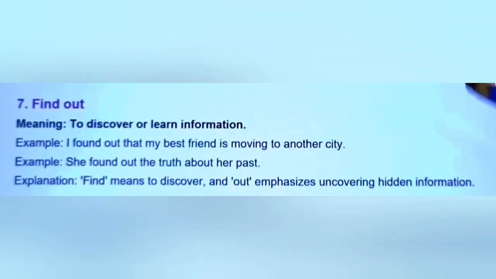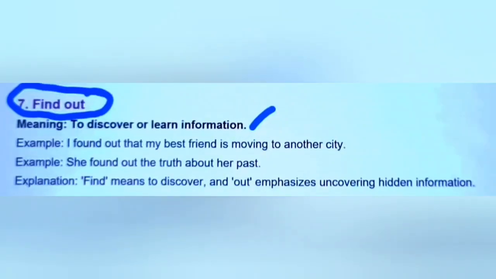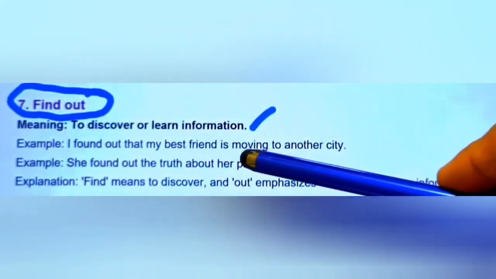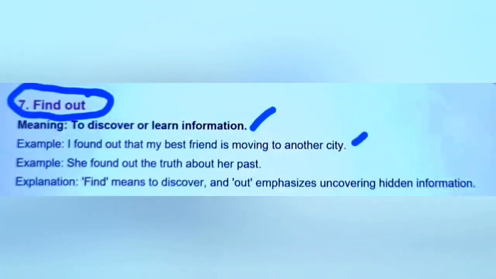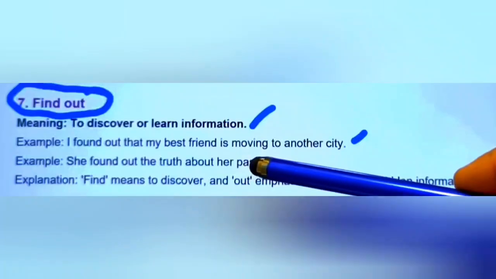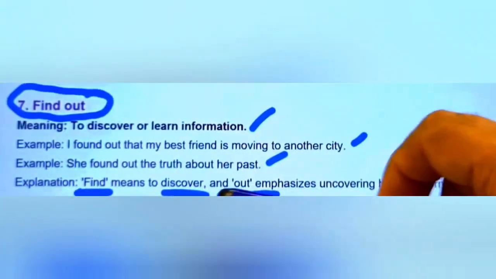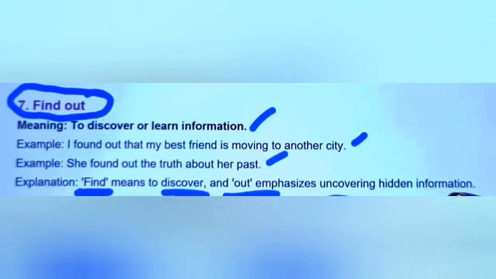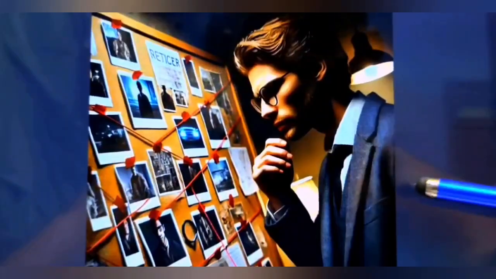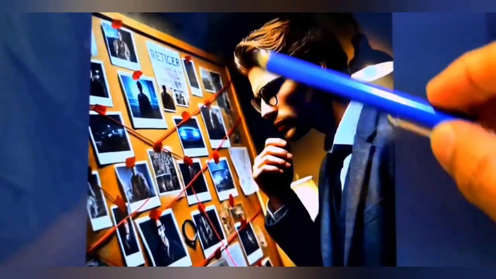Let's describe the next phrasal verb, find out. Find out means to discover or learn information. For example, I found out that my best friend is moving to another city. Or other example here, she found out the truth about her past. An explanation here: find means discover and out emphasizes uncovering hidden information. This image describes this person finding out something from this board.